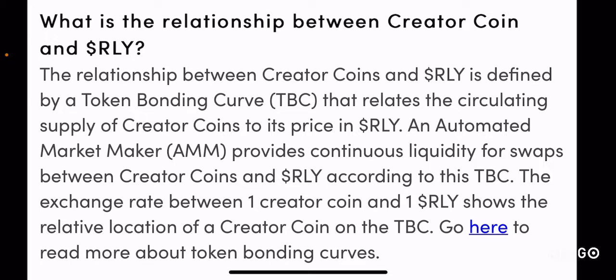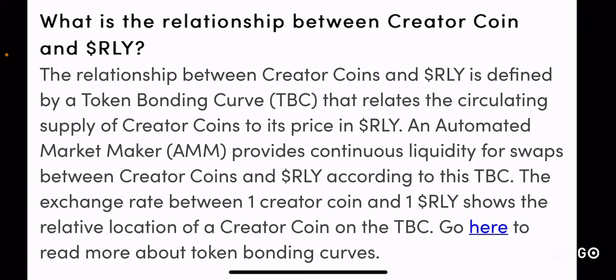Again, I know it's quite confusing, but overall what you need to understand is that the relationship between a creator coin and the actual RLY governance token is governed by the TBC, or the token bonding curve. And this token bonding curve relates to the supply of the creator coins.